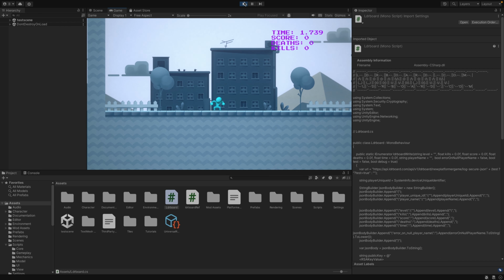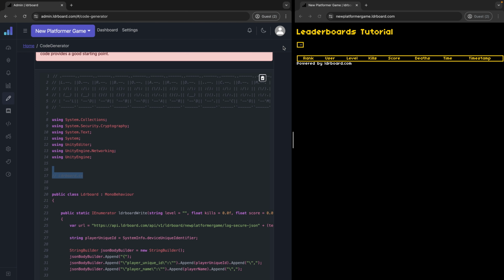The game restarts, but I'm going to go ahead and exit out and go into my leaderboard tutorial page. And you can see that my entry automatically populates without me having to reload. And we can sort by score. If I had multiple levels, those will also automatically populate in this level section. But yeah, this is how you add an entry to your leaderboard game.